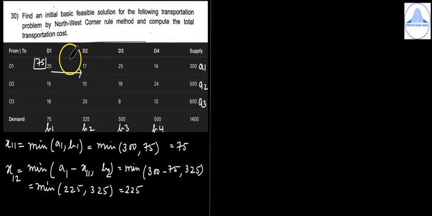So now you write 225 here in the small cell. So 225 doesn't match with 300, 225 doesn't match with 325. But in this row, when you add 225 and 75, you get 300, which matches with the availability at O1. So because availability is satisfied, now you have to move vertically down.